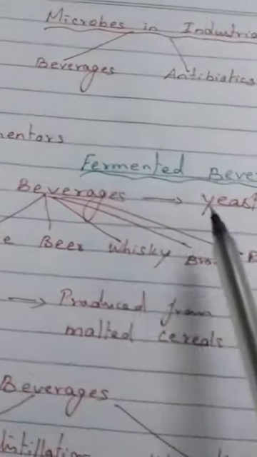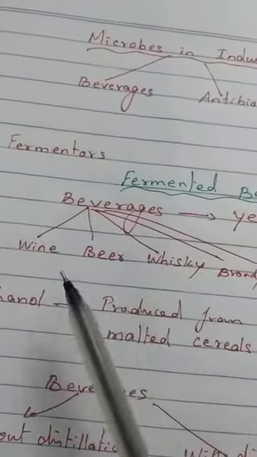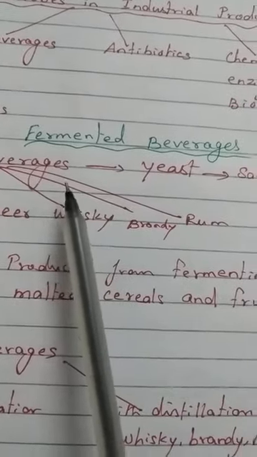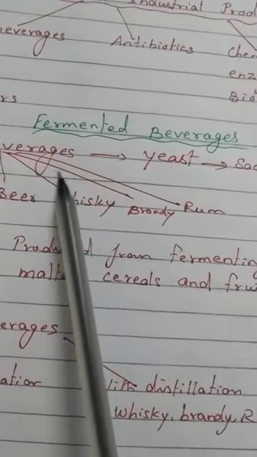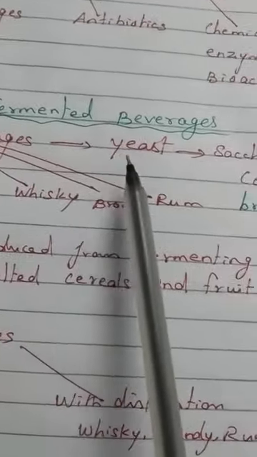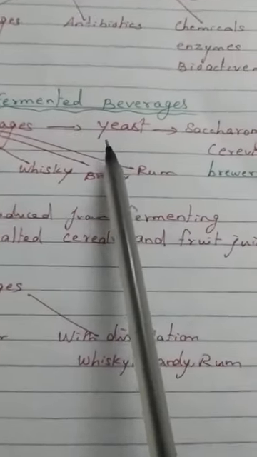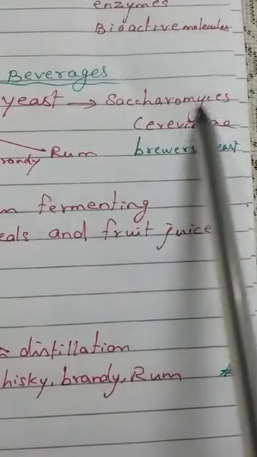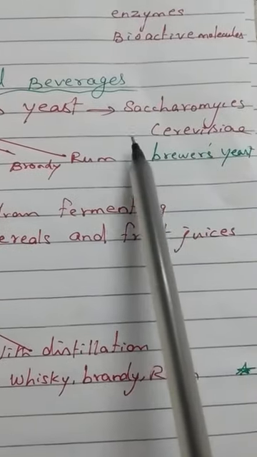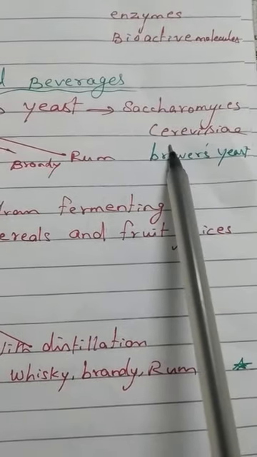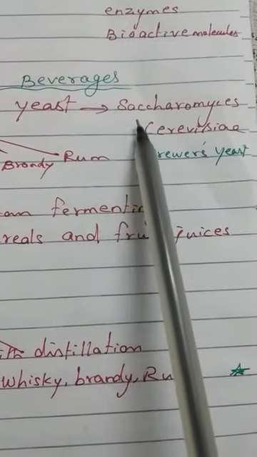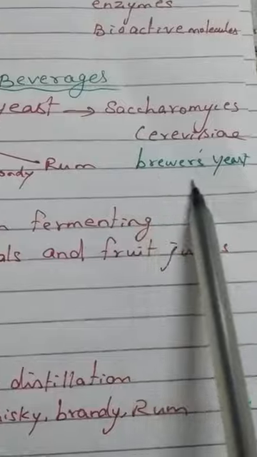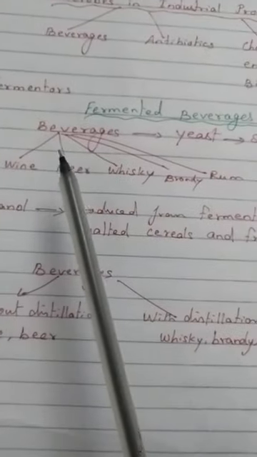These fermented beverages are of different types. Different beverages are prepared with the help of the microbe yeast Saccharomyces cerevisiae. This microbe we already studied, as it is used for preparing bread. This yeast is also known as brewer's yeast.